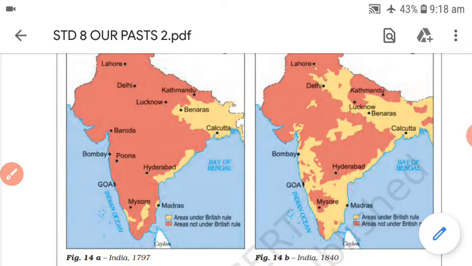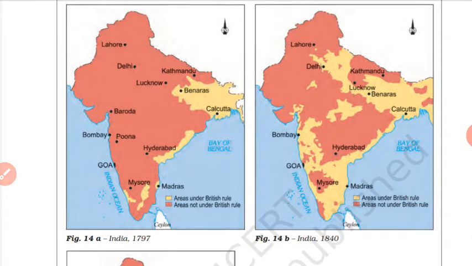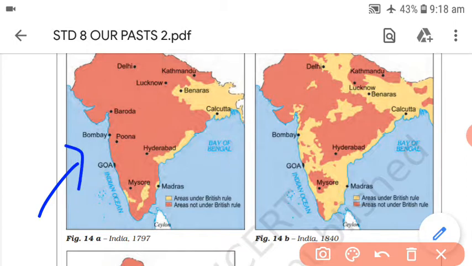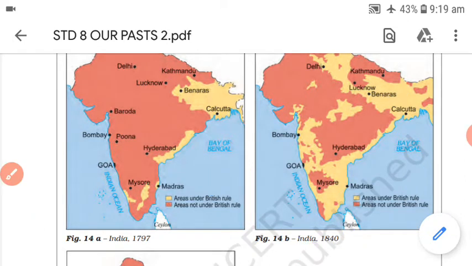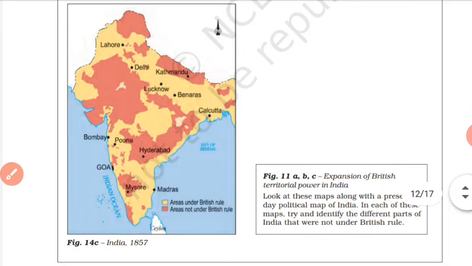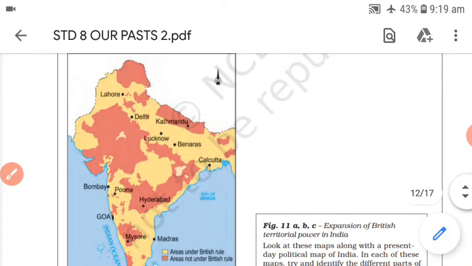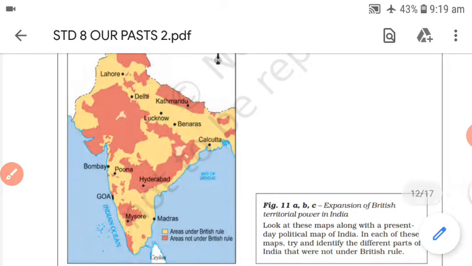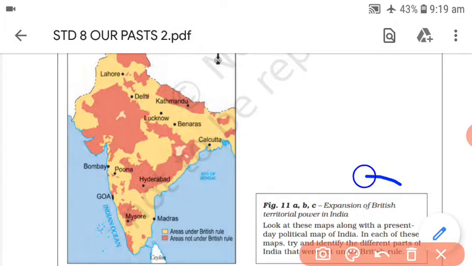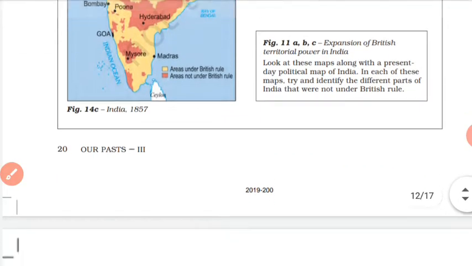You can find that by 1797 the first map shows very few areas under British rule. In the next map, 1840, you can find that much more area was now under British control, and in the third map, of 1857, you can find that a major part of the Indian subcontinent was now under the control of the British. So this actually deals with the expansion of British rule, which we are studying.